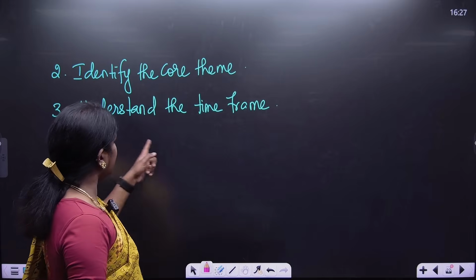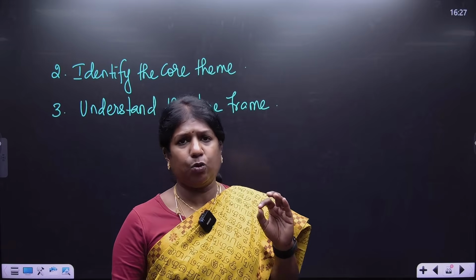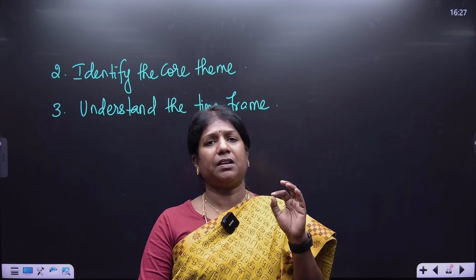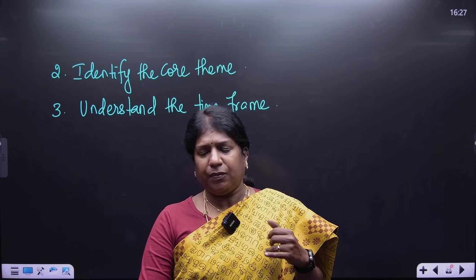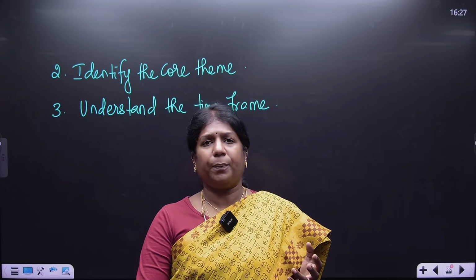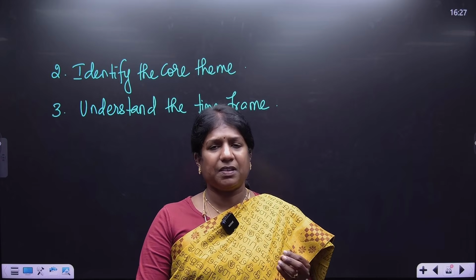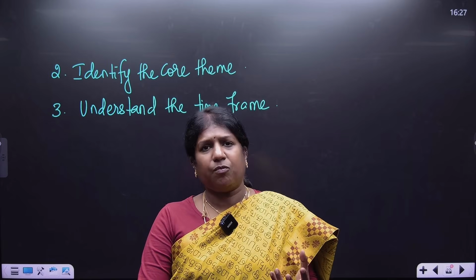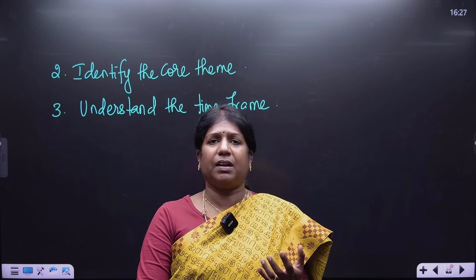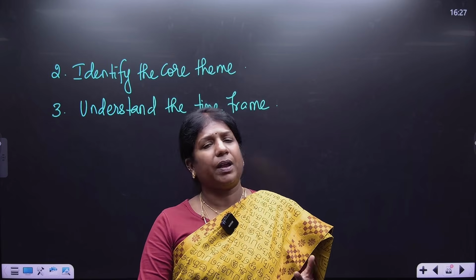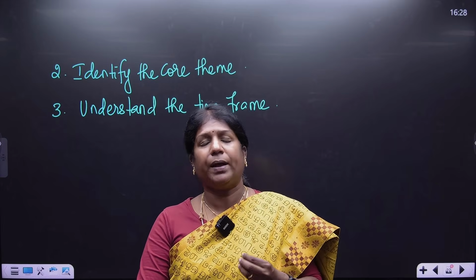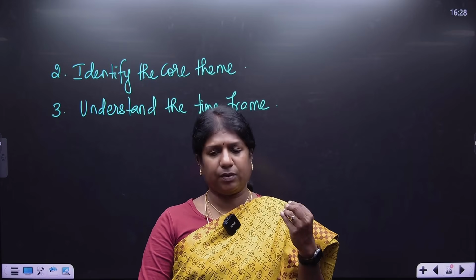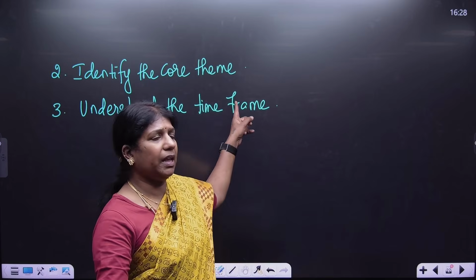The next one is to understand the time frame. A student of history should have a clear understanding of the time frame, that is chronology. If the question is about Gandhi's non-cooperation movement, the time frame to begin with is 1920. Or if the question is about Krishnadevaraya, you need to give the time frame 1509 to 1529. So a student of history should write the time frame of the core theme they have asked about.